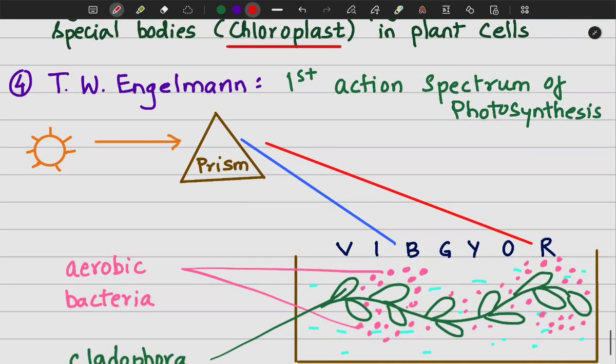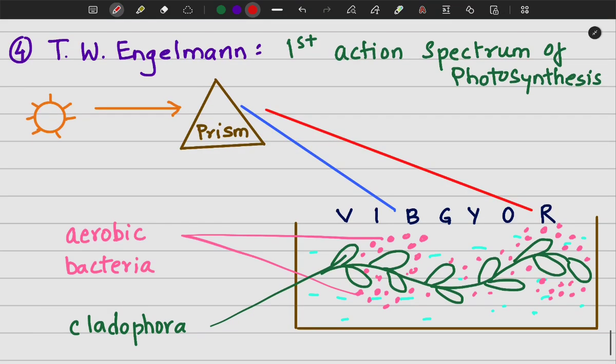Then the next experiment related to photosynthesis was performed by T.W. Engelmann. So he demonstrated the first action spectrum of photosynthesis. Now what is action spectrum? We studied about action spectrum and absorption spectrum in the lecture in which we covered the photosynthetic pigments, right?